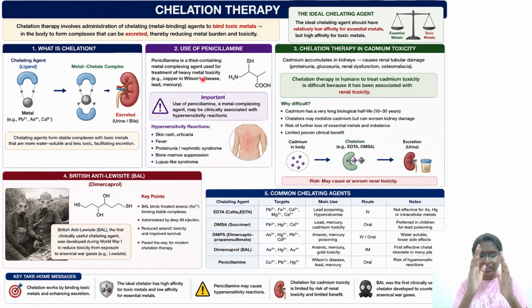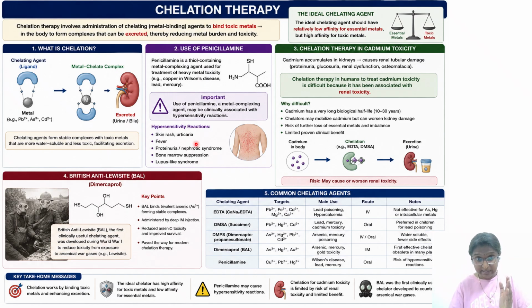So what are the different metals that you remember? Lead, arsenic, cadmium. Okay. Example copper in the case of Wilson disease, lead and mercury. So these are the toxic heavy metals. Okay. So this can be used for copper in the case of Wilson disease also. Try to read about Wilson disease. So that question they will definitely ask you. Which of the following is for Wilson disease? They'll give you the metal, copper, arsenic, lead, like that. You have to remember, the answer will be copper.